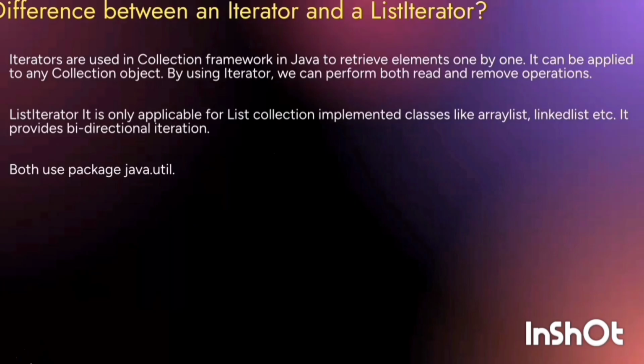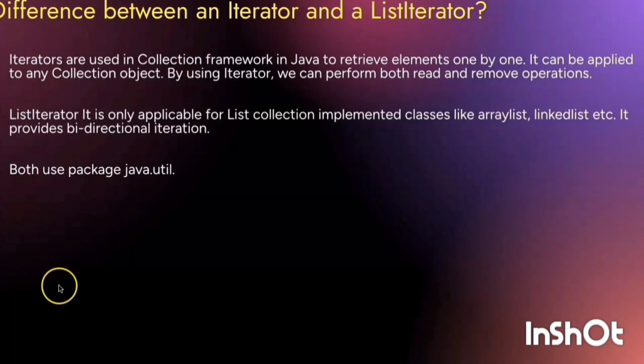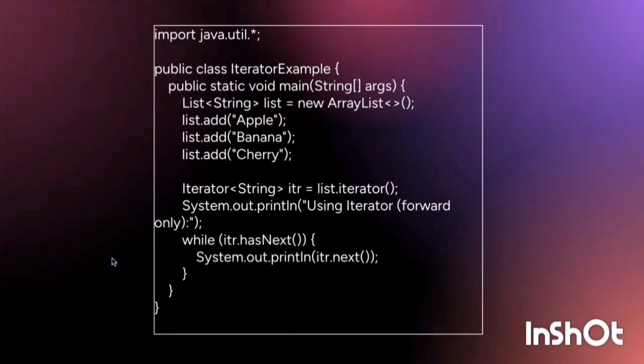Difference between an Iterator and a ListIterator. Iterator is used in the collection framework in Java to retrieve the elements one by one. It can be applied to any collection object. By using Iterator, we can perform both read and remove operations. ListIterator is only applicable for list collection implementations like ArrayList, LinkedList, etc. It is a bidirectional iteration. Both use the package java.util. Here is an example you can see for both.